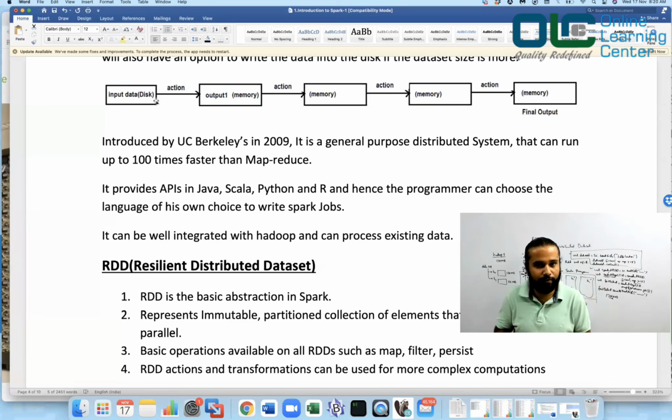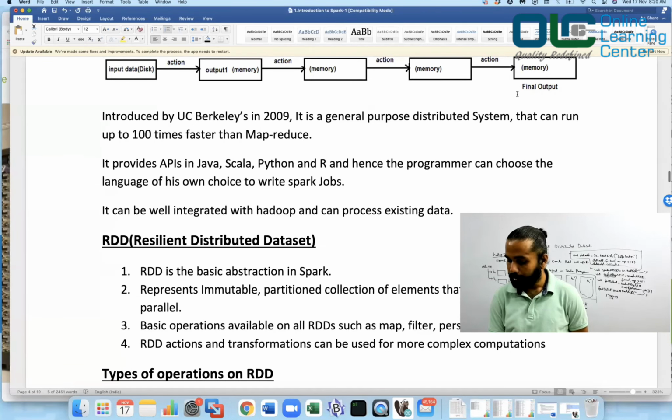So you wrote all your instructions likewise, and everything was processed, and the temporary output is all in the memory itself. See here, input data, I did some action on it, the output I got is in memory, because I did not say I want to write it to a text file. I said okay, this is in the memory, good enough. Now again I'll perform another action on it, again the data would be written in memory, again you perform some action, again you have the data in memory, and you have a final output.